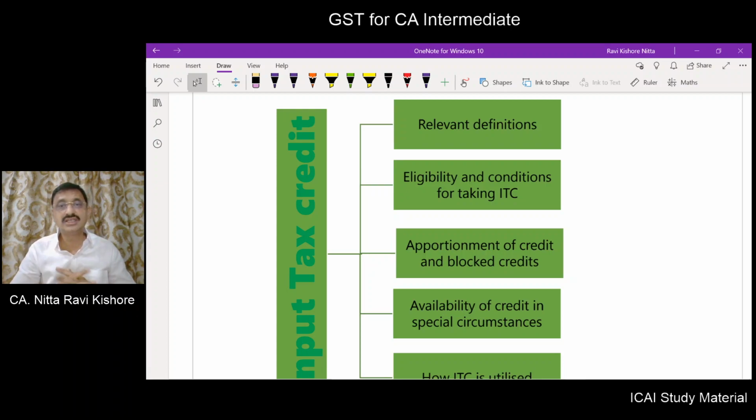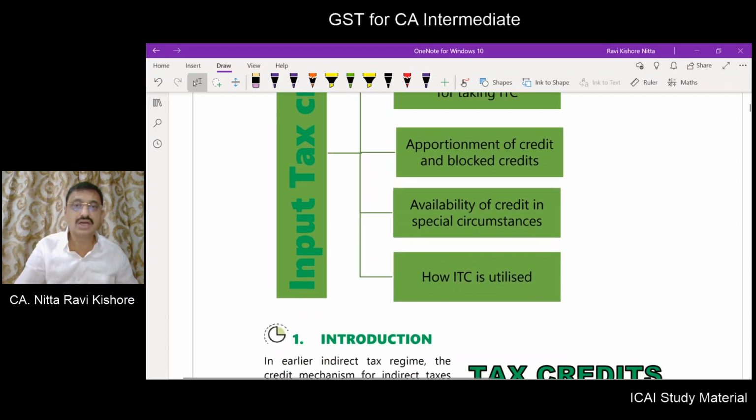What is the eligibility and conditions for availing the input tax credit? How to do apportionment of credit and blocked credits? How is ITC available in special circumstances? How is ITC to be utilized? Availment is one thing, utilization is another thing.